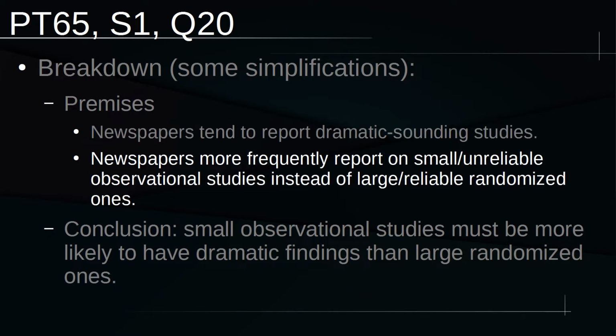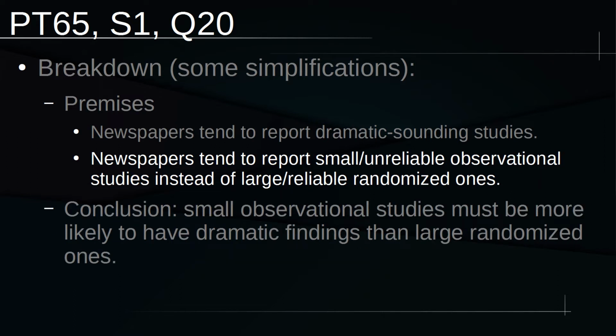Thankfully, the change that I'm going to make to premise 2 isn't going to be nearly as far-reaching as the first one. Newspapers more frequently report on small, unreliable observational studies instead of large, reliable randomized ones. This turns into, because of the phrase more frequently, newspapers tend to report small, unreliable observational studies instead of large, reliable, randomized ones.